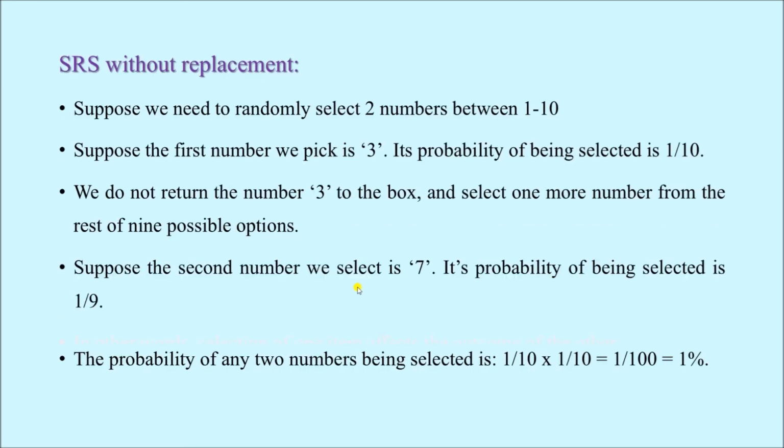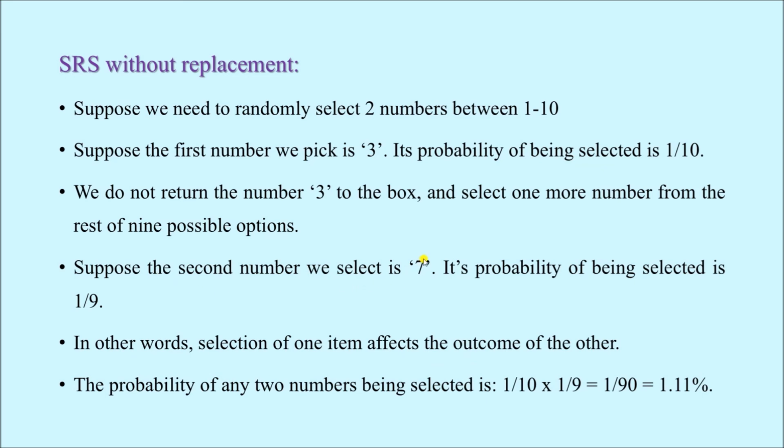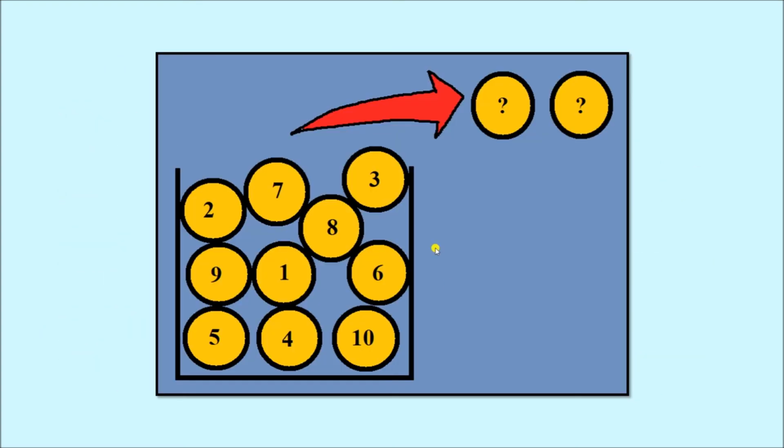When I am selecting the second number, suppose the number being selected is number 7, the probability of number 7 being selected was 1 by 9, because I have taken off the first ball and there are only 9 options left.